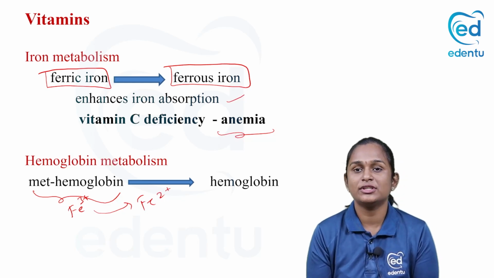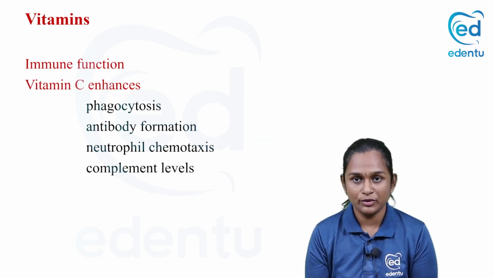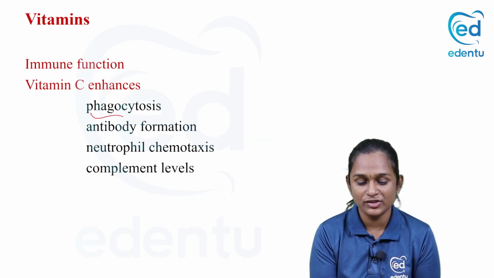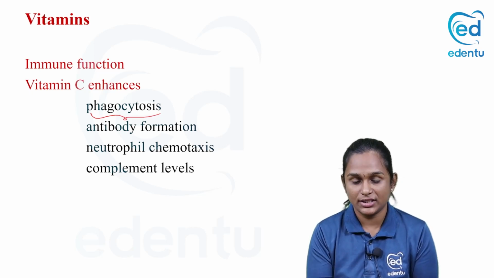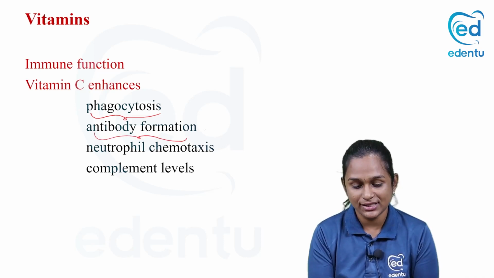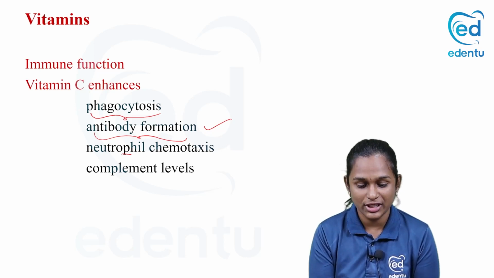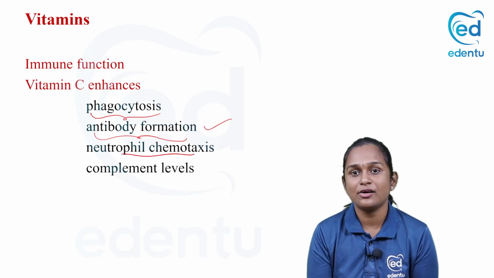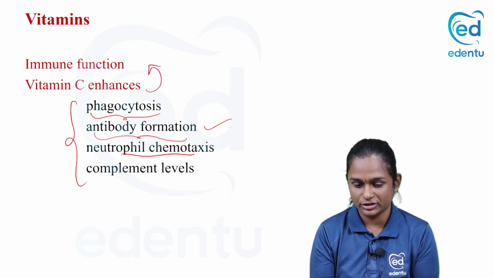So methemoglobin is converted to hemoglobin with the help of vitamin C. And for immune function, it enhances phagocytosis of bacteria or other organisms, and antibody formation. It helps neutrophil chemotaxis, and it enhances the complement levels. By performing these functions, vitamin C ultimately enhances immune function.